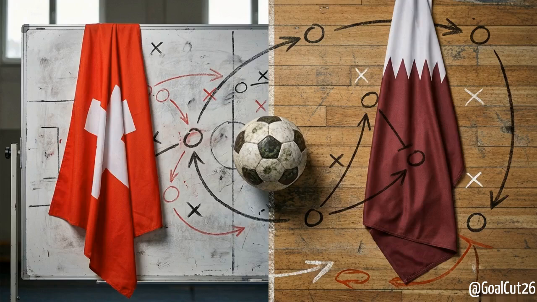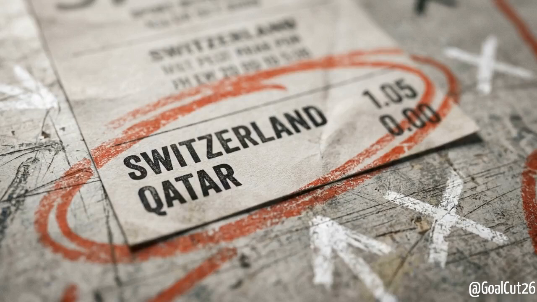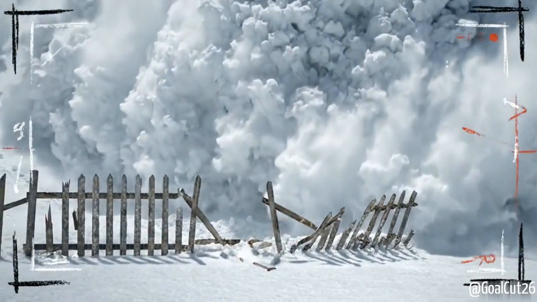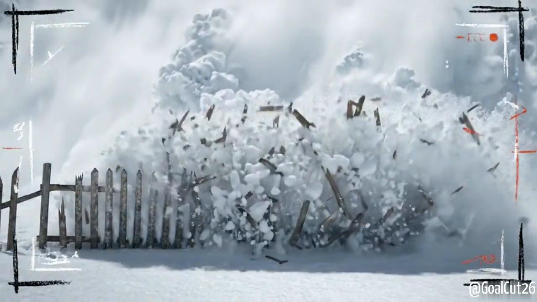When Switzerland and Qatar face off to open Group B of the World Cup, bettors are immediately confronted with a massive disparity in talent in recent form. On paper, this matchup projects less like a competitive contest and more like an avalanche hitting a wooden fence.